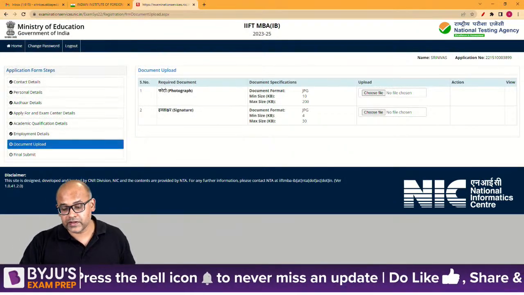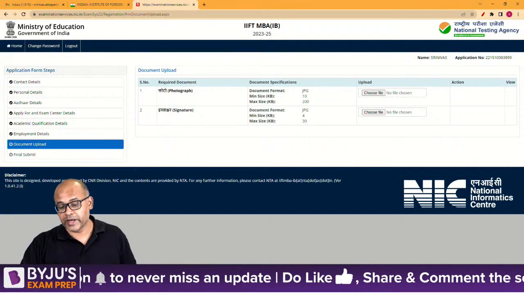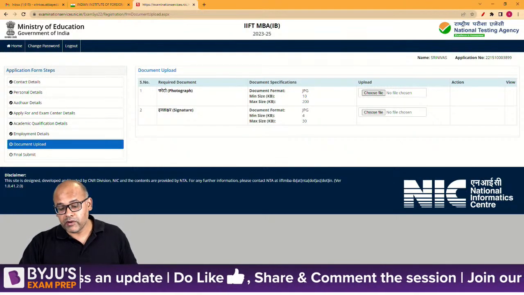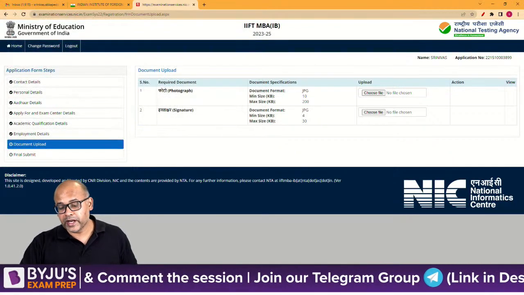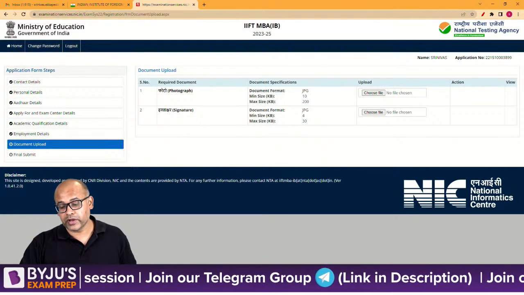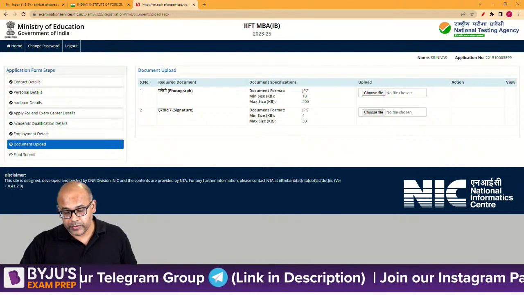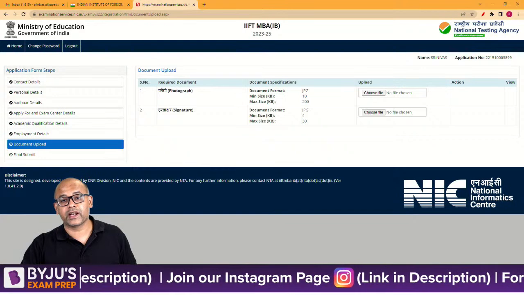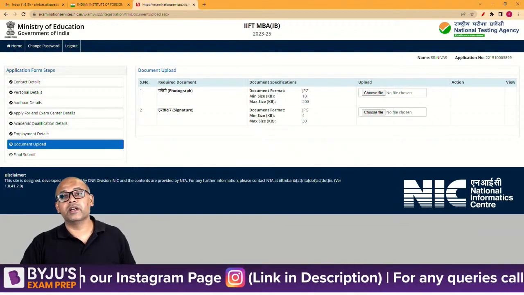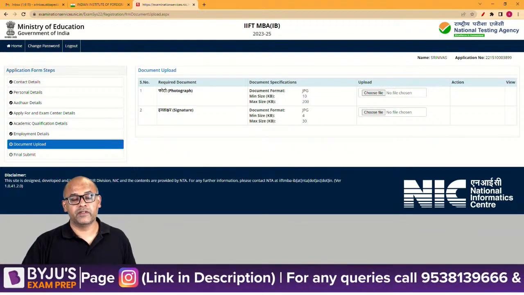So once you do this, you'll be getting a button here which says upload. Remember guys, this is only choosing the file. This is not called uploading. Once you choose a file, you'll be getting a button here which says upload. So you'll have to click on upload, and then in this small column that you can see on the right corner, the document will be updated for you.